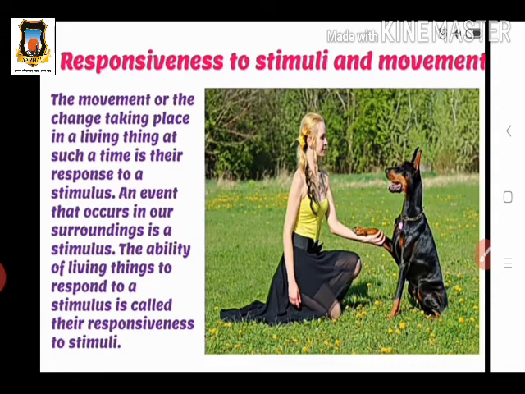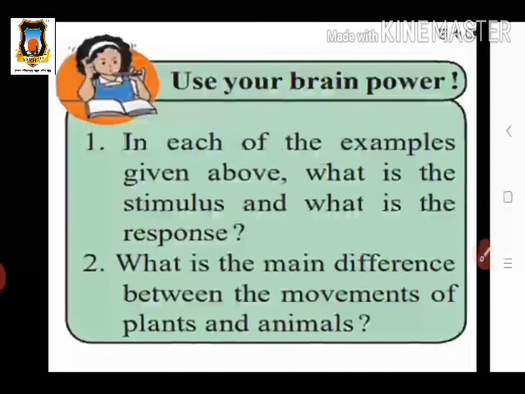Okay, there is action and reaction. So in this way the fourth characteristic is that we respond to the things which act in our surroundings. Responsiveness is the most important characteristic of living things. Responsiveness to the stimuli, and movement, these are other characteristics of living things.